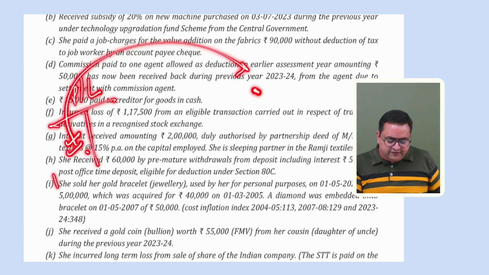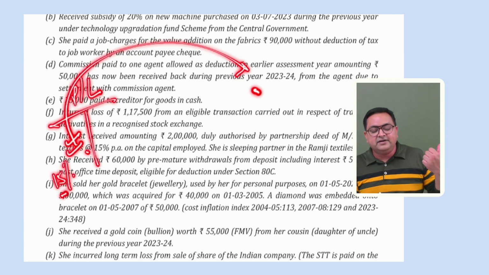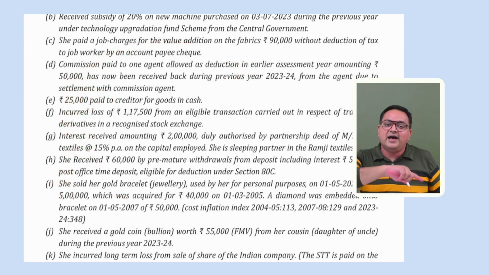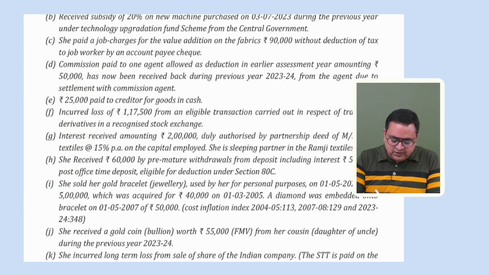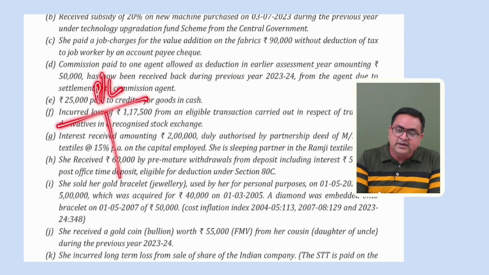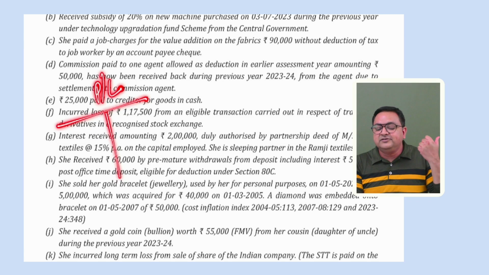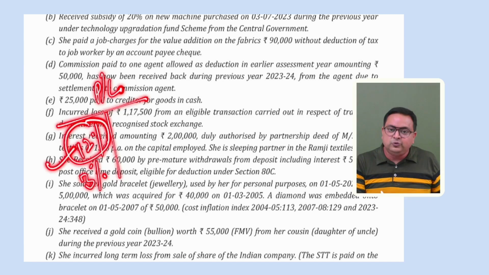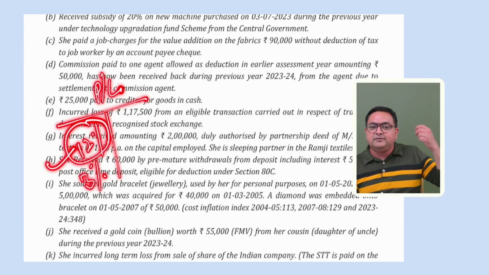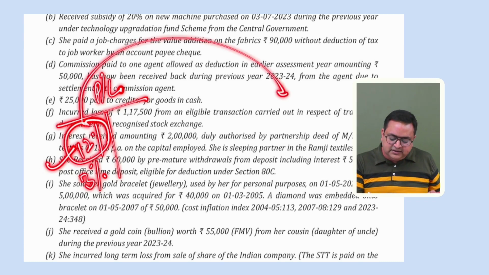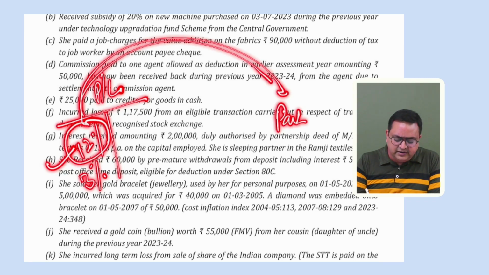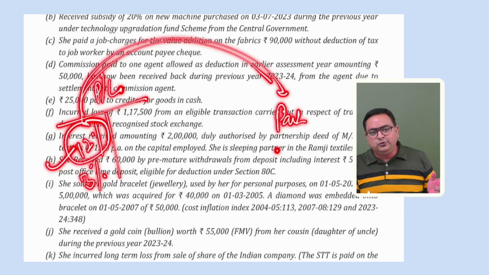They have debited 15%, but how much is allowed for that partnership firm? Maximum 12% as per the partnership deed, but not more than 12%. So that partnership firm has paid an interest of 15%. Would that entire 15% be allowed to the partnership firm? The answer is no. Only 12% would be allowed, 3% will not be allowed. Whatever is allowed to that partnership firm, on which the firm saves tax, this partner will have to pay tax on. So this partner's income would be under the head PGBP, whatever is allowed to that partnership firm.